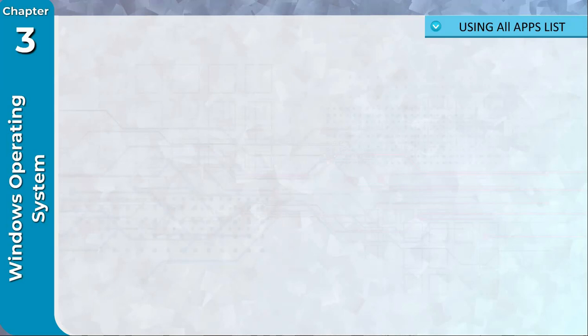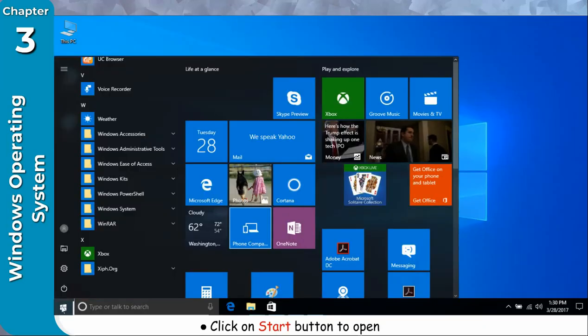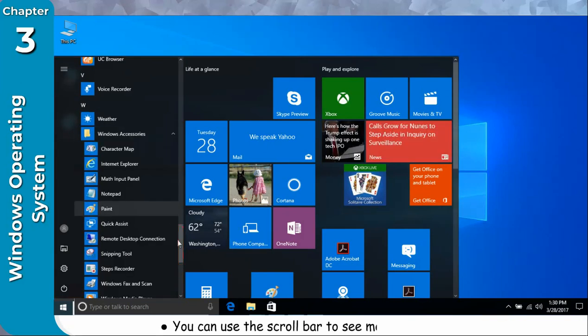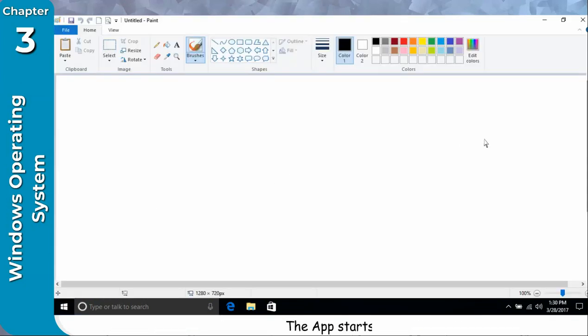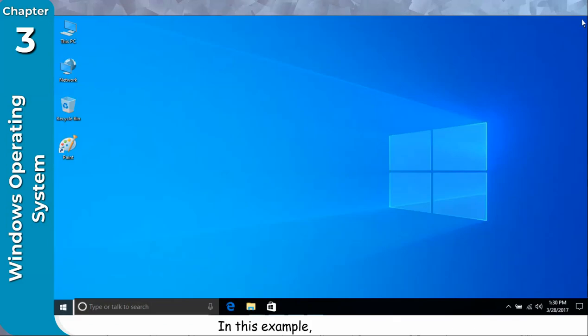Using All Apps list. Click on Start button to open Start menu. Left side of the Start menu displays a list of all apps, applications installed on the computer. You can use the scroll bar to see more apps in the list. Click on the icon for the app you want to open. If the app icon is in a sub-menu, click the sub-menu and then click on the app icon. The app starts. In this example, we have started Paint.